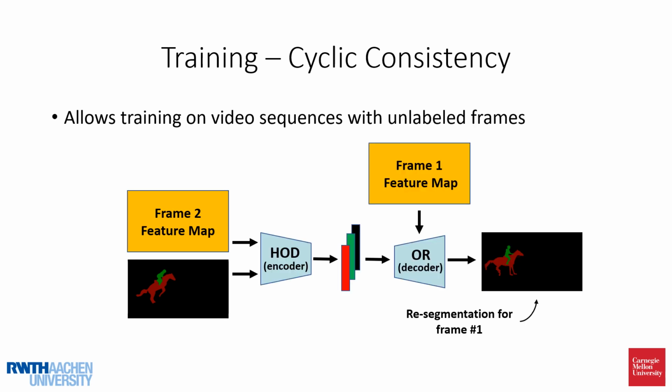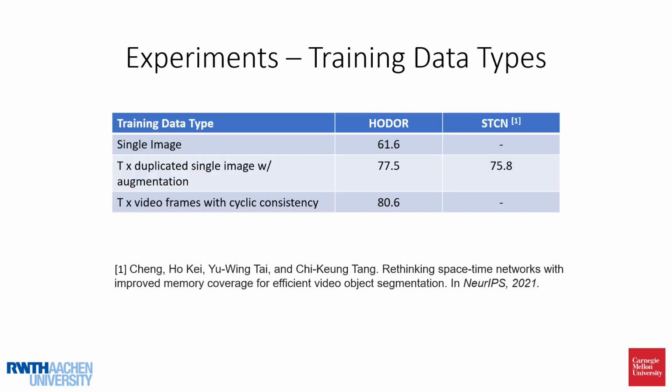But then, because we don't have the ground truth masks for the second frame, we use the principle of cyclic consistency and propagate the object masks from frame 2 back into frame 1. So the learning signal here is that the predicted masks for frame 1 should be identical to those given as input. It is worth noting that our network is end-to-end differentiable, so the final loss can be back-propagated through the cycle to the first input.